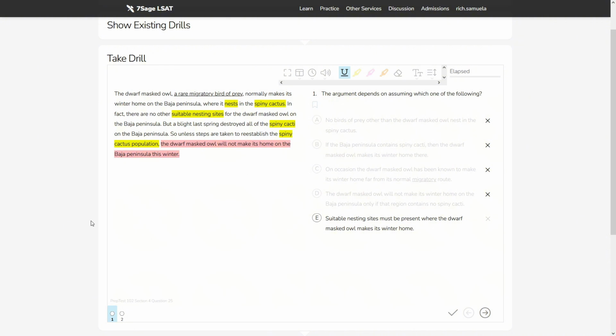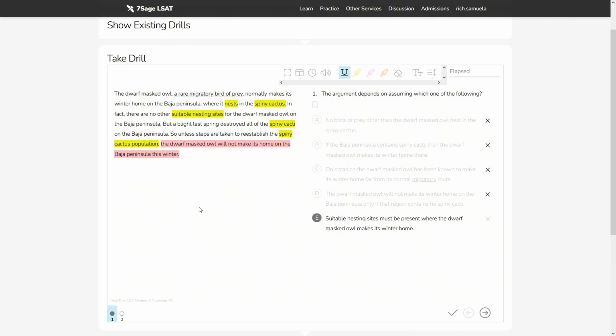The argument has nesting places and home, and we have to jump from one bubble to the other. We can only do that by making an assumption. I think the argument deserves that assumption, and thus it depends on us assuming that suitable nesting sites must be present where the dwarf masked owl makes its winter home.